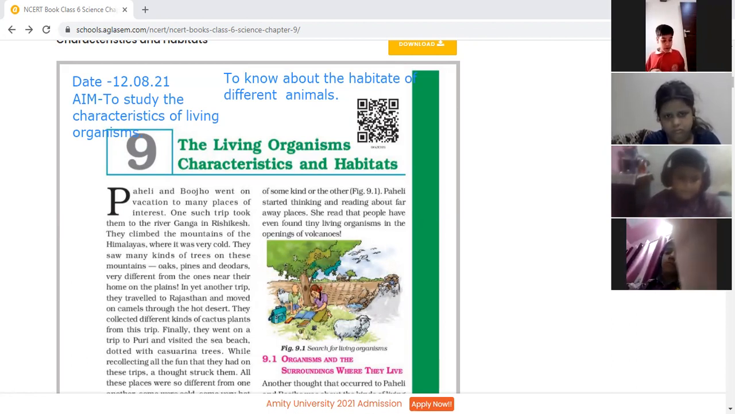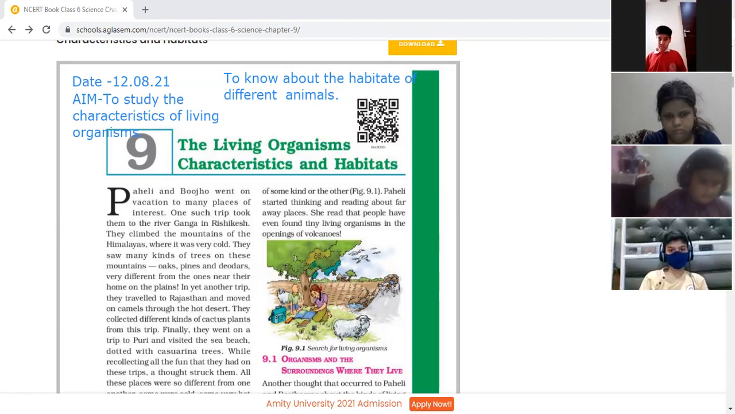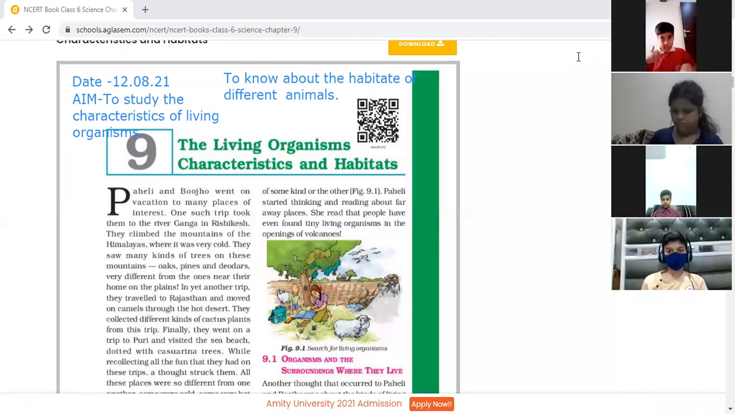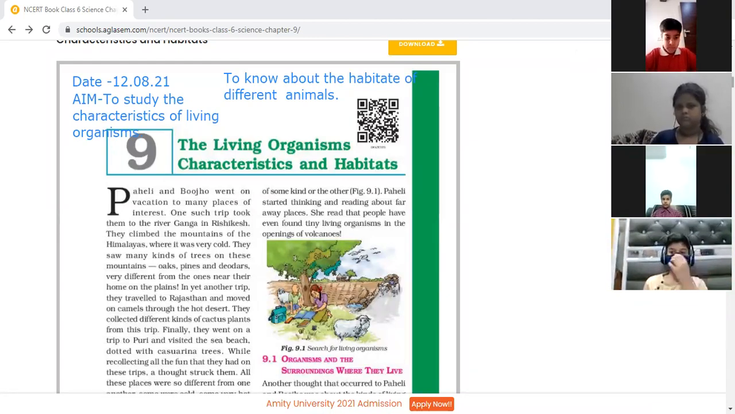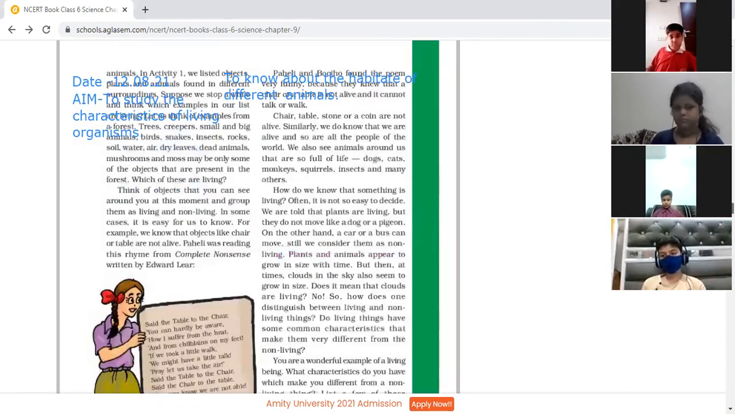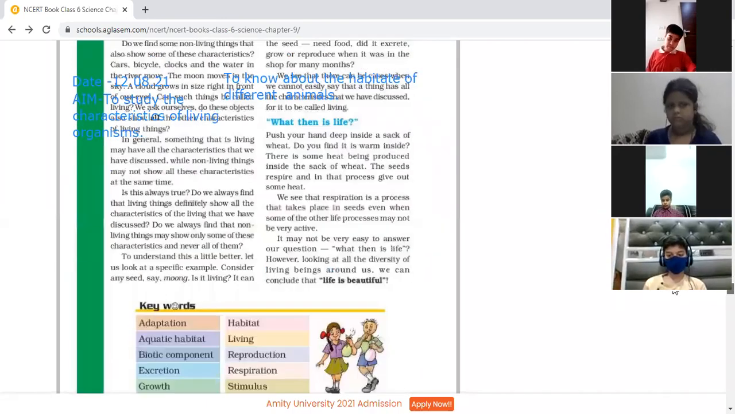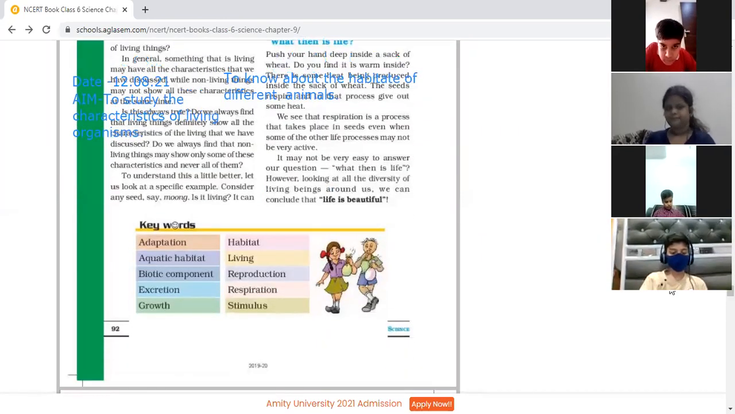So children, before we start the chapter, I want each one of you to do the misunderstood words. Find out the meaning of the misunderstood words. Let's first of all move to the last part of the chapter where the misunderstood words or key terms have been given. Yes, beta, wait, let me first see what is the first meaning. Okay, first word is adaptation.